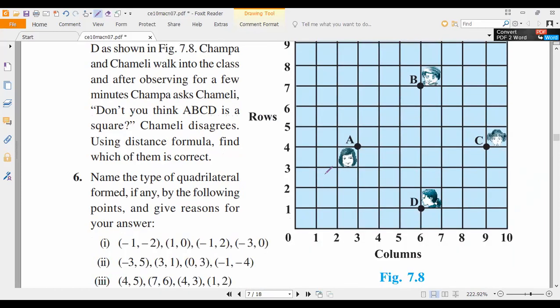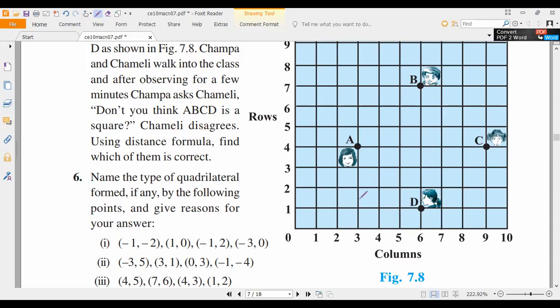So now four fellows are sitting here. Can you identify the points here? Point A, what is that? Suppose it is a case study based question, they will ask you what is the point of A, what is the point of B, what is the point of C, what is the point of D. Can you find what is the point of A? This is the number of rows and number of columns.